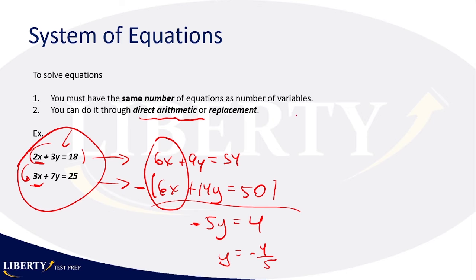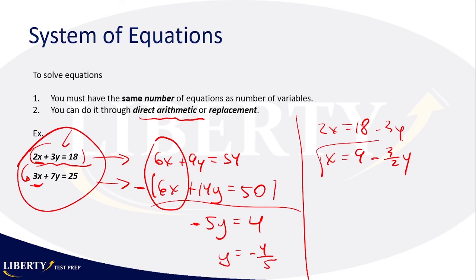Now, if I want to do it through replacement, how would I do it? Let's see. First, I'll isolate, for example, x, right? I would say 2x is equal to 18, I'm using the first equation here, minus 3y, and then I'll say x is equal to 9 minus 3/2 y.